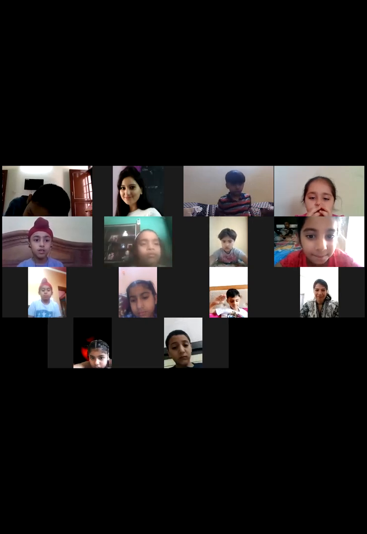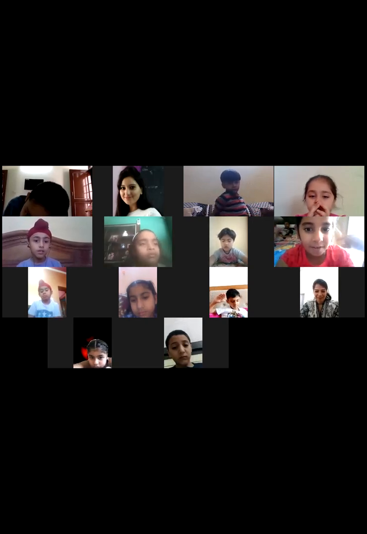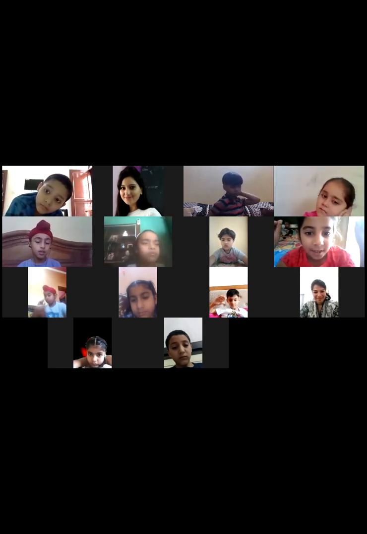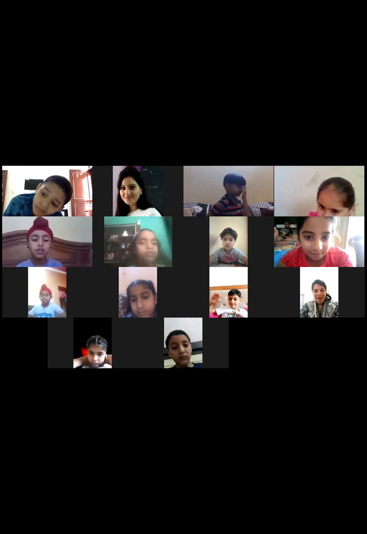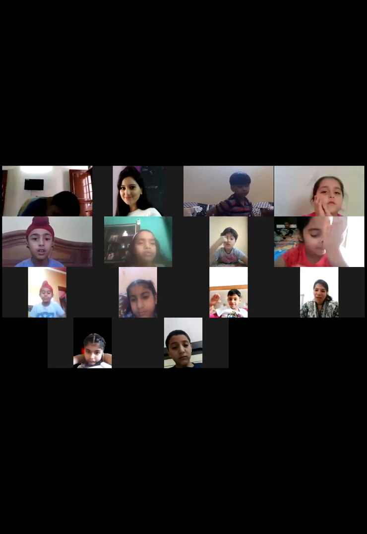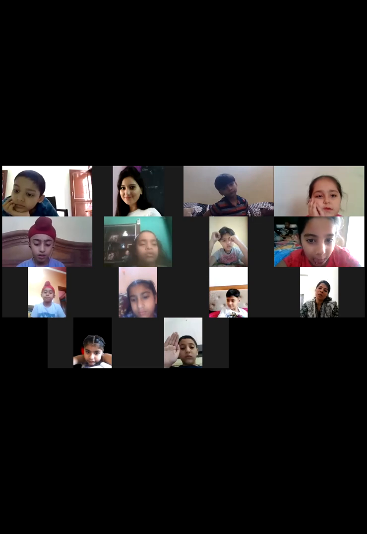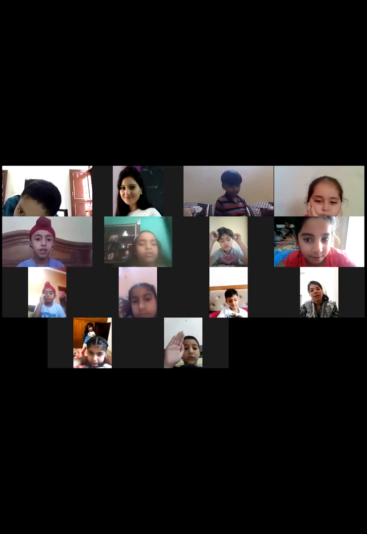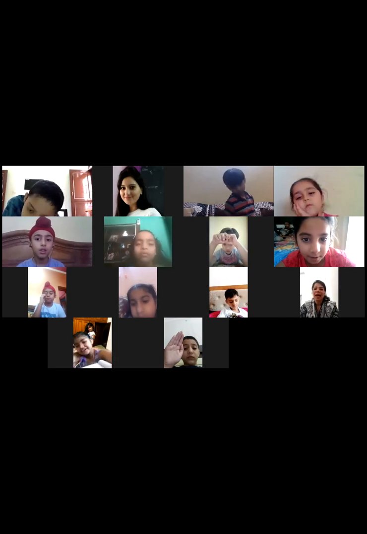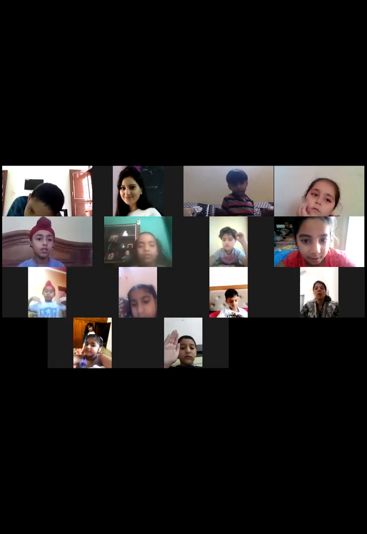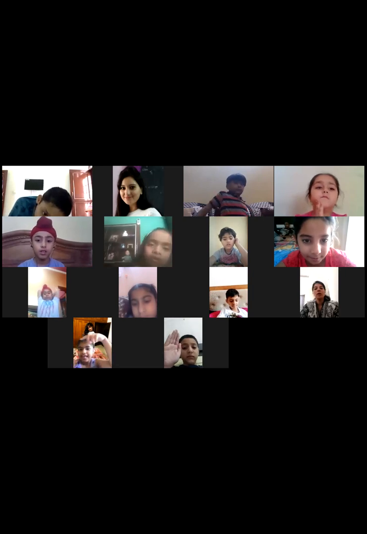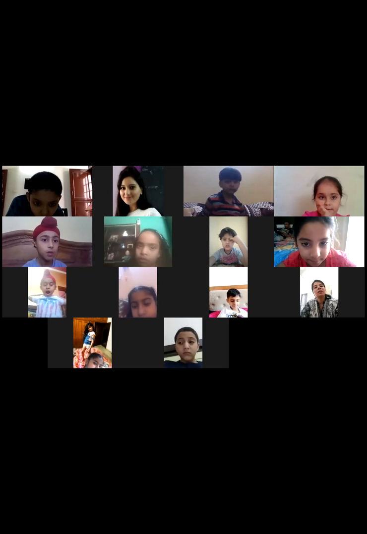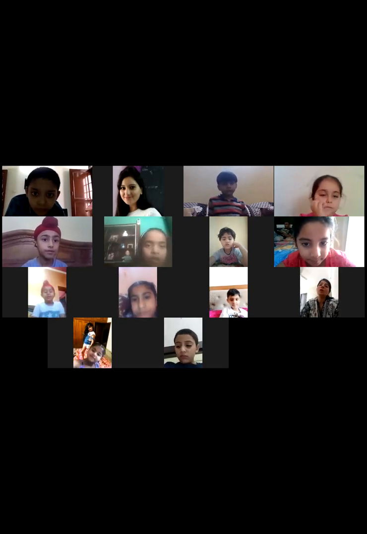Globe is round in shape which has all the countries in it. Very good. So a globe is a 3D model of the earth that shows us all the continents, and children, further to continent, the countries that are part of that continent. Okay, very nice children. With time we will learn more and we will get more precise as per answering the questions. But it was a wonderful session.